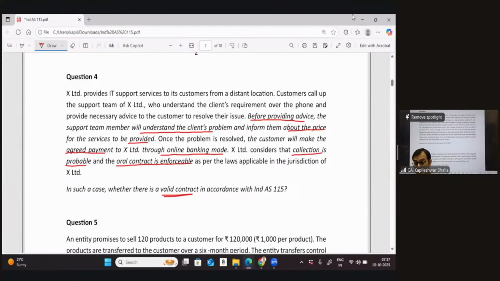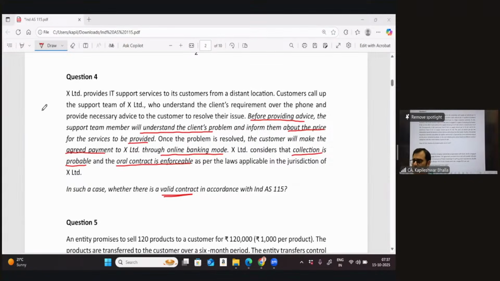I think you would have analyzed the presence of the conditions as we were reading the case study. So what do you say? Is this a valid contract? I think the 5 conditions were already mentioned to me. So what do you say in this particular case? Do you think the 5 essential elements of the contract are present? That's great, absolutely correct indeed.